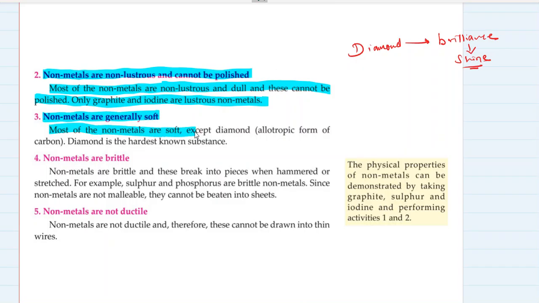Non-metals are generally soft. Most of the non-metals are soft except diamond, which is an allotropic form of carbon. What are allotropes? We are going to study in the chapter carbon and its compounds. So you will know that.